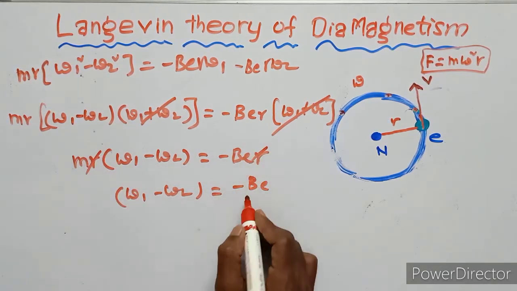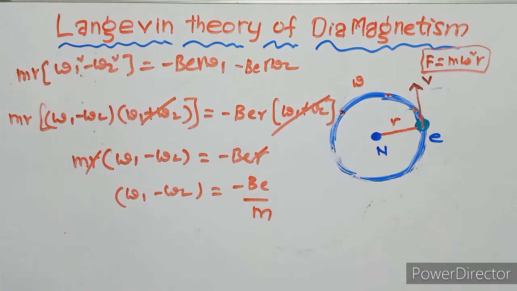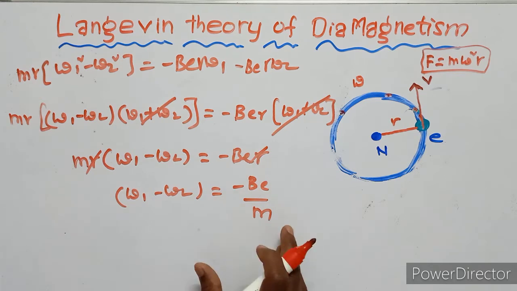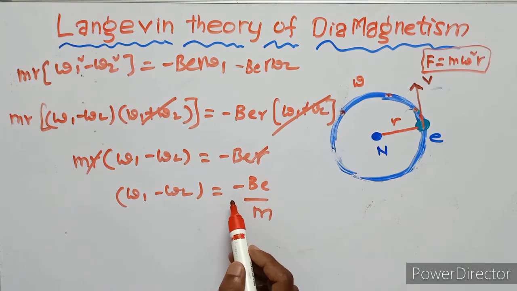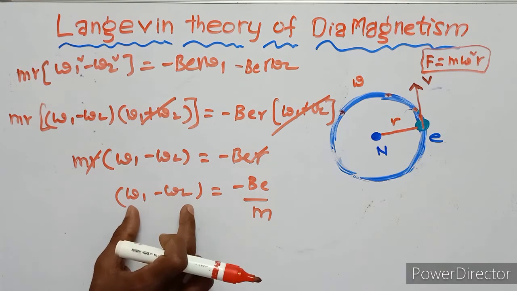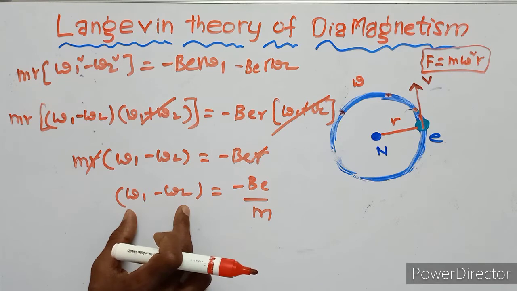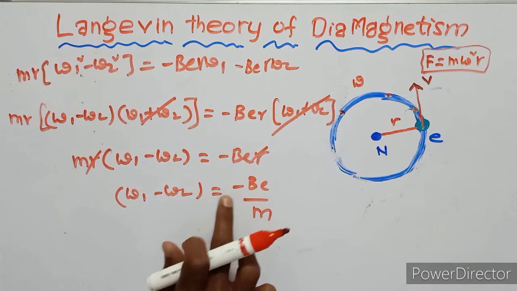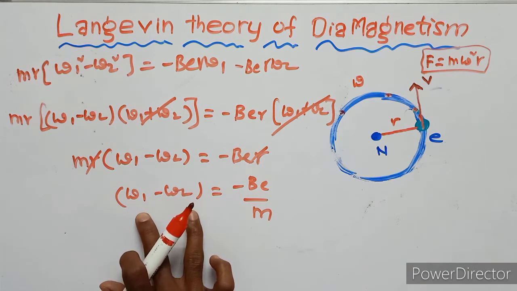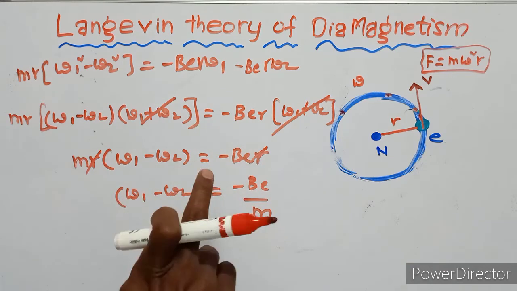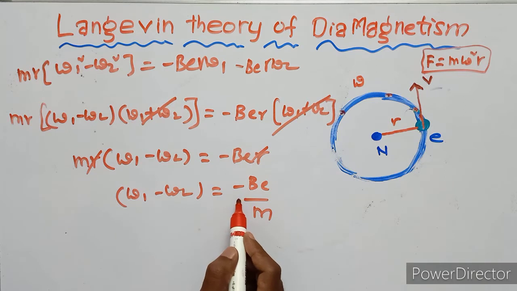Here r cancels, upon m. The minus sign indicates the change in angular velocity. So here the minus sign indicates the change in angular velocity due to Larmor precession. Larmor precession acts in the clockwise and anti-clockwise directions.